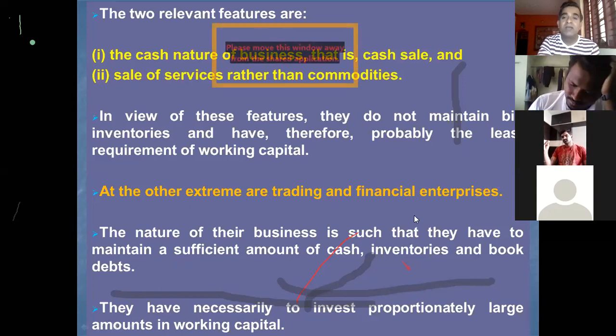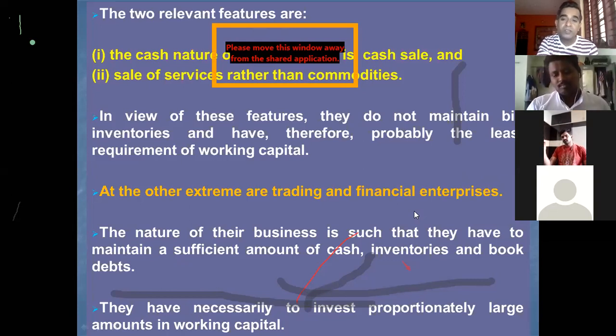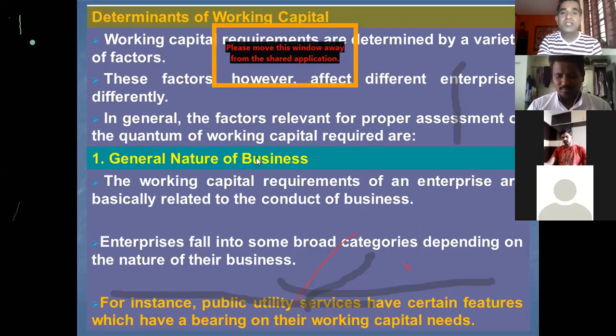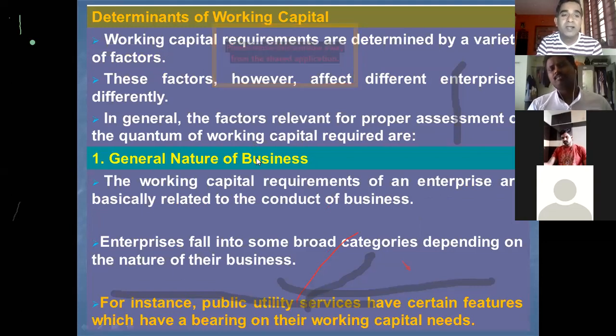Financial enterprises include, for example, a bank, which deals in cash. They are also required to maintain sufficient cash in hand, which is nothing but cash in their respective branches to deal with the customers. This way, the general nature of the business, whether service providers or goods manufacturers, will have an impact on the working capital requirement.